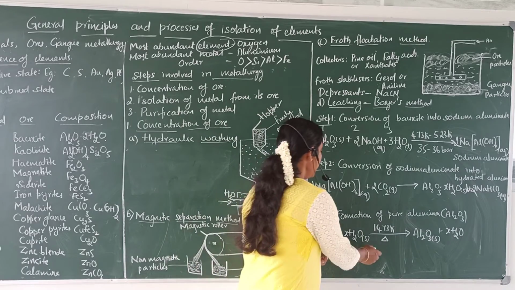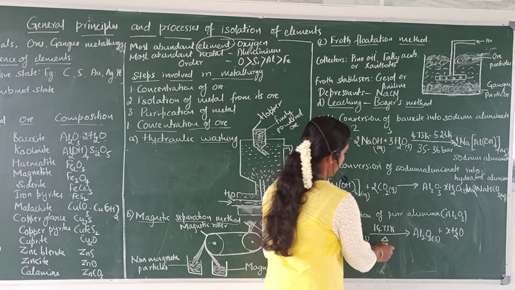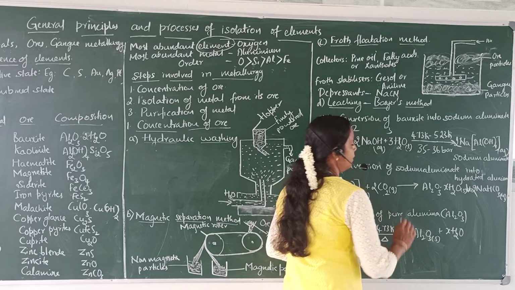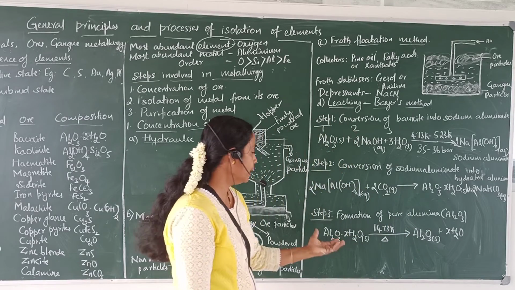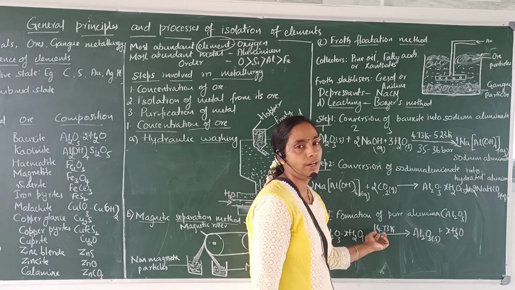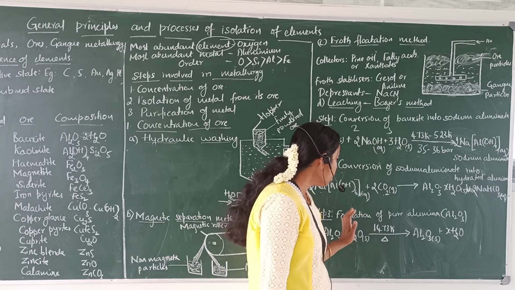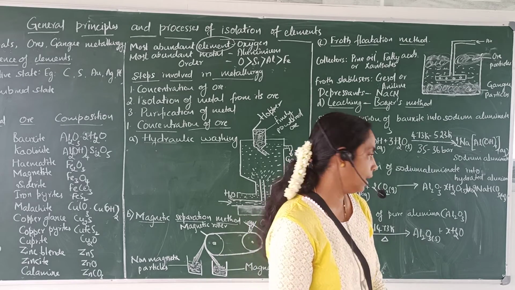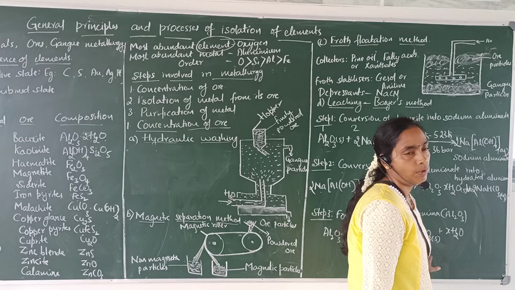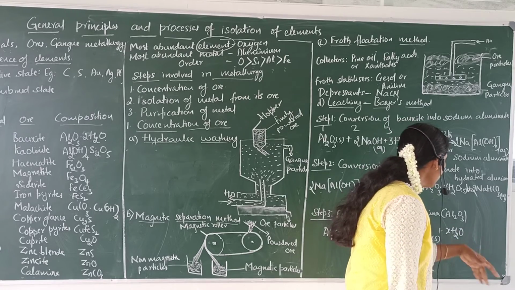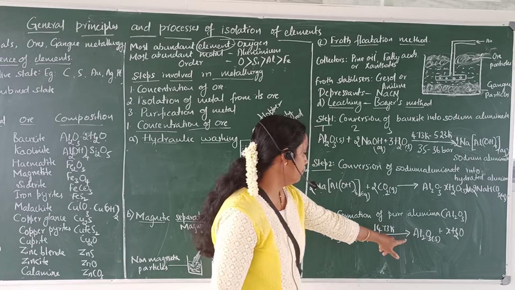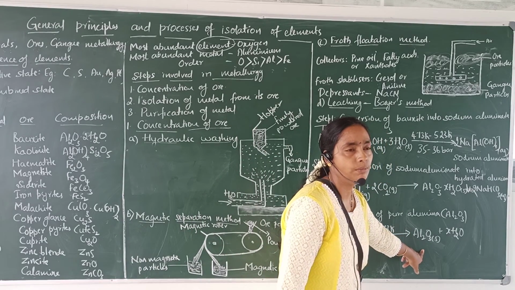So we have to heat the hydrated alumina at a temperature of 1473 Kelvin. If you heat this hydrated alumina at 1473 Kelvin, all the water particles are removed and we will get pure aluminium oxide. The water present in the hydrated alumina is separated and we will get pure aluminium oxide.